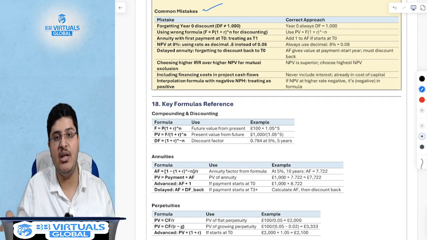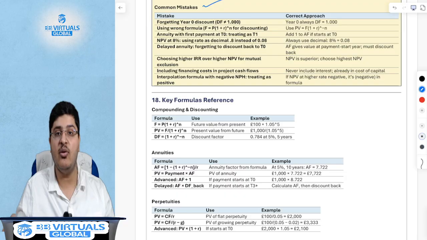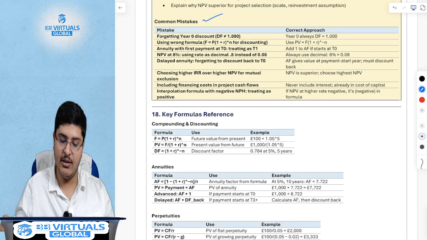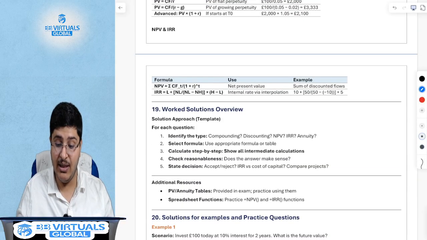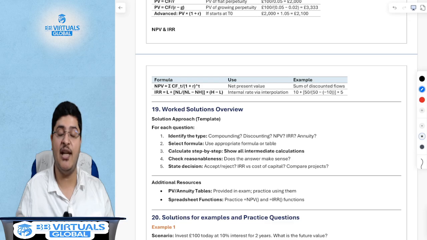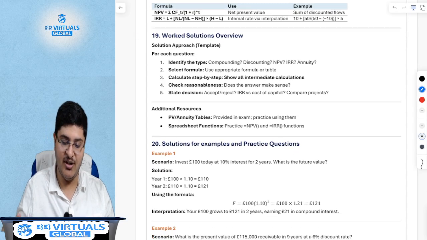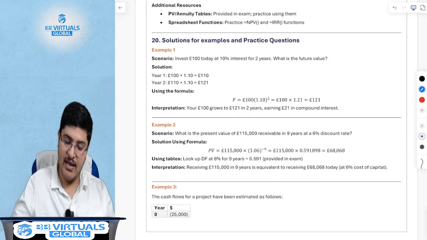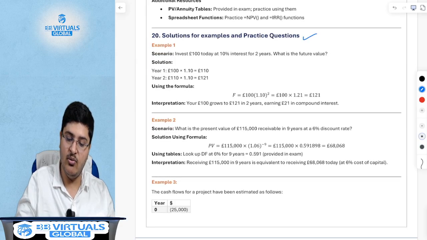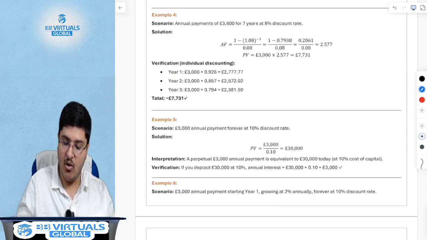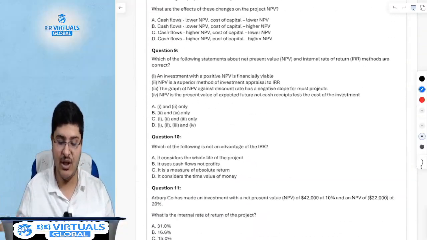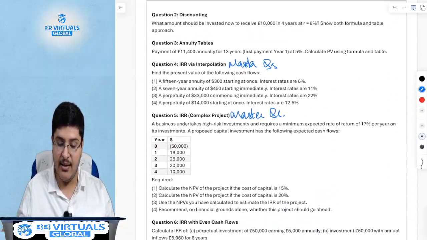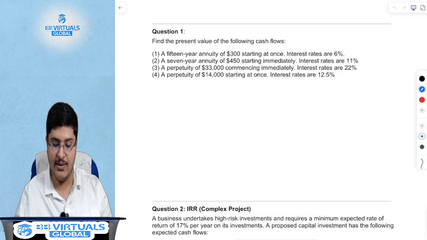So in the last 2-3 hours before the exam, if you want to revise, you can directly look at the chapter summaries and the key formulae. I have personally made these notes to ensure that your last 2 days' revision and the last 2 hours' revision are also sorted. Like I said, I have given solutions for examples and all practice questions. So I want you to solve all of these questions by yourself and then check the solutions. Coming back, let us solve the master questions.